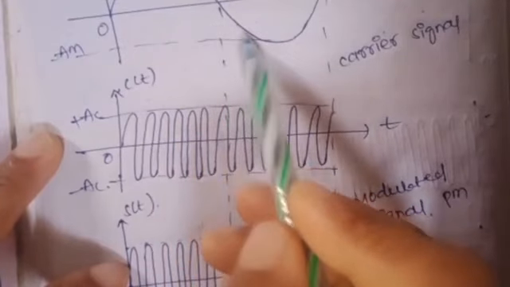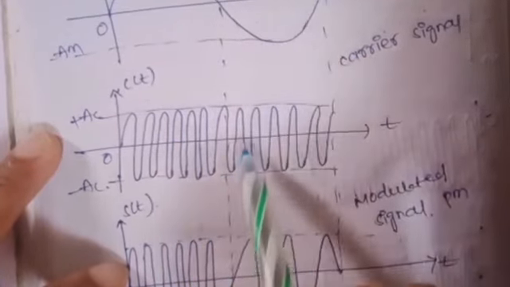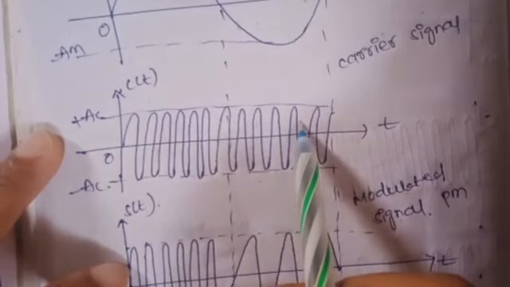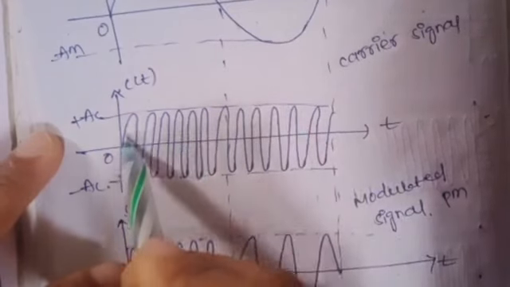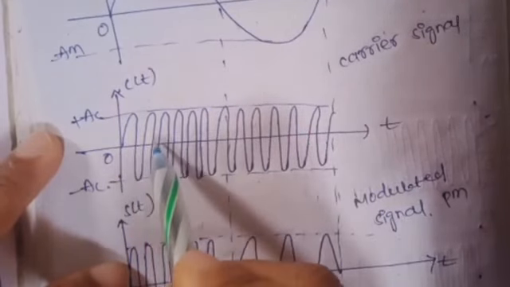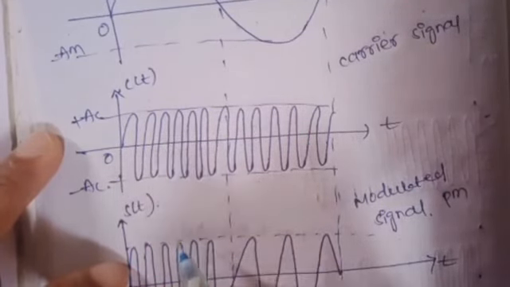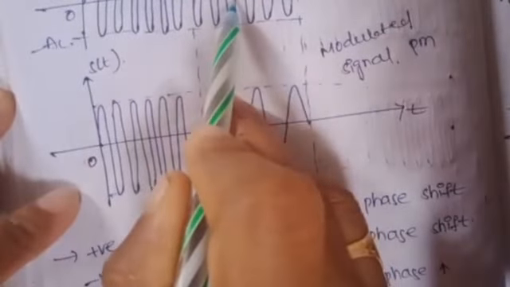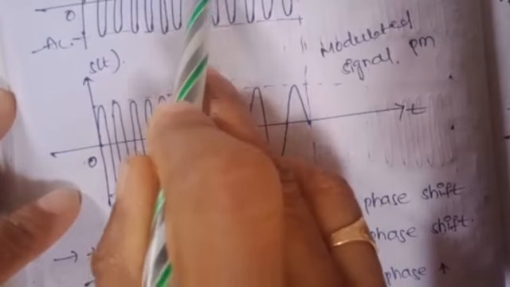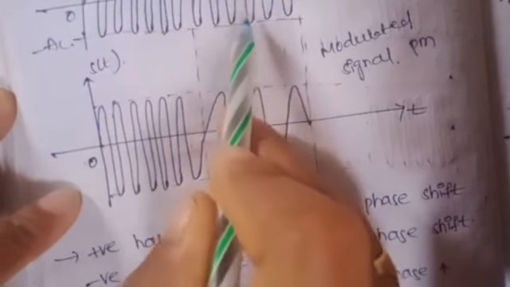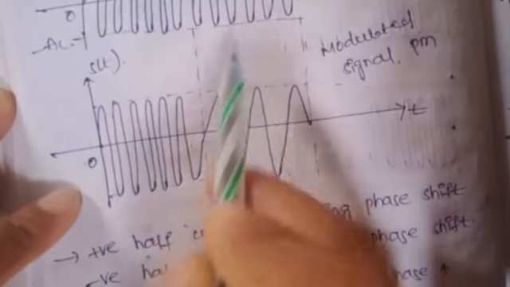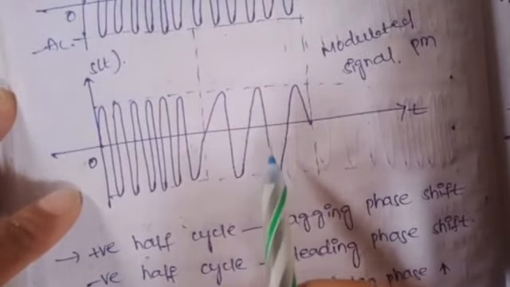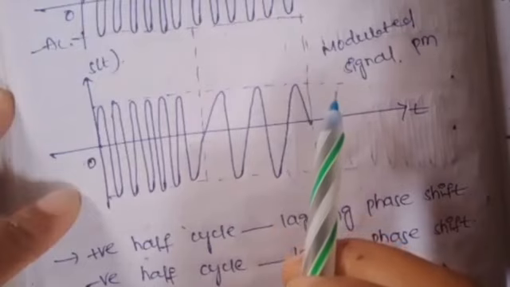By lagging of the phase shift of the carrier signal, the frequency is increased. In the negative half cycle, the phase shift of the carrier signal is leading, and in that way the frequency of the modulated signal decreases.